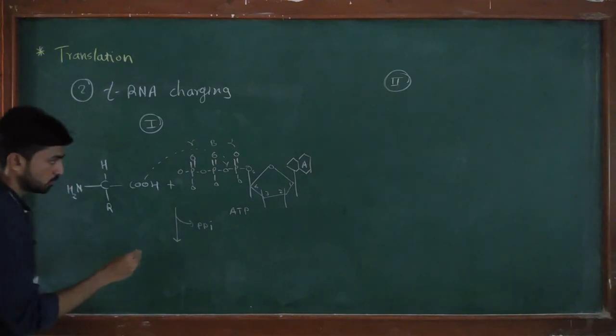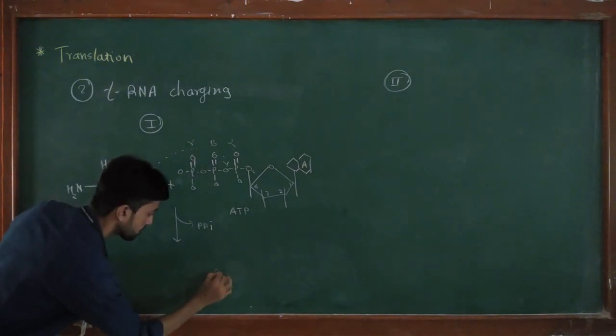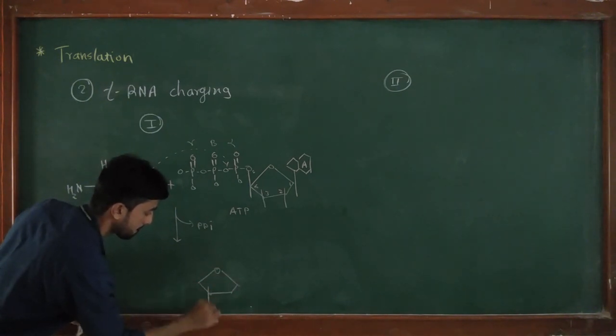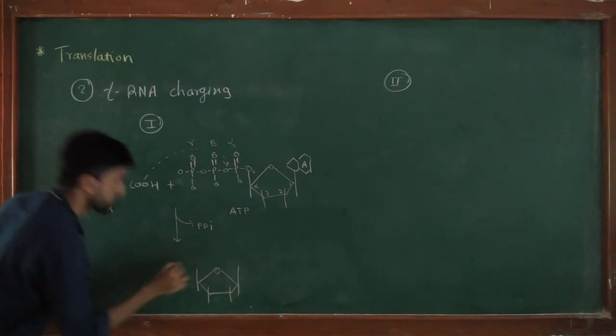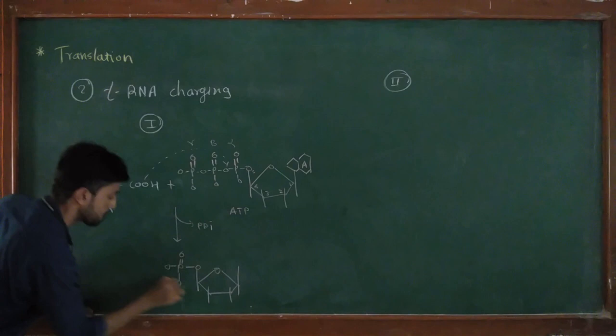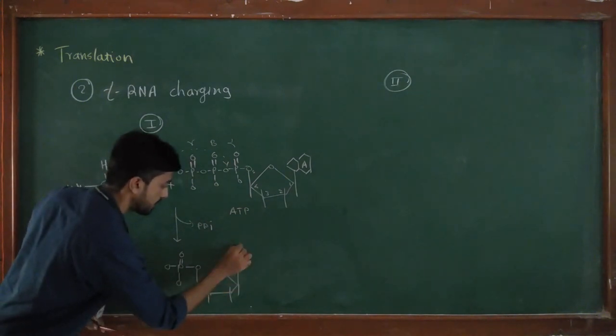So now the structure looks like this. The pentose sugar has a phosphate on the 5 prime carbon, and this is adenine.